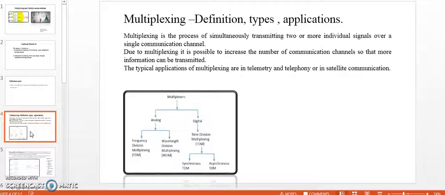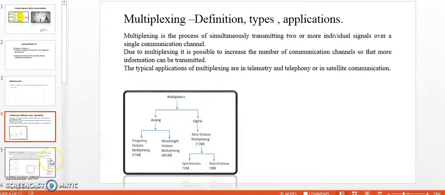The definition of multiplexing: it is a process of simultaneously transmitting two or more individual signals over the common communication channel. Due to multiplexing, it is possible to increase the number of communication channels so that more information can be transmitted. The typical application of multiplexing is telemetry, telephony, satellite communication, etc.